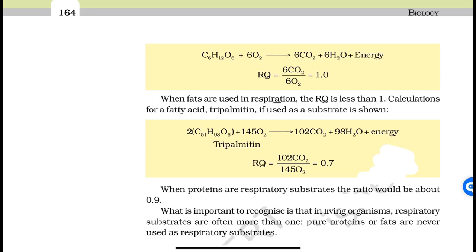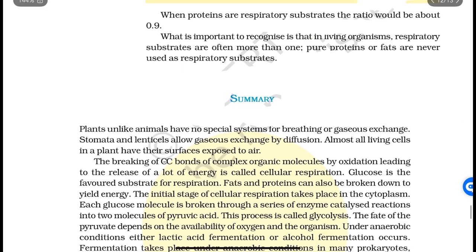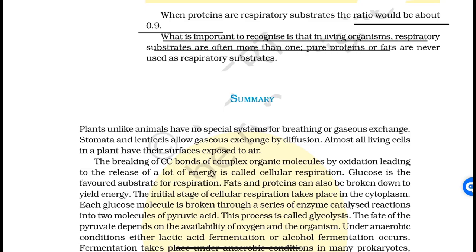When fats are used in respiration, the RQ is less than 1. Calculation for a fatty acid, tripalmitin, if used as substrate is shown. 2 C51H98O6 plus 145 O2 equals 102 CO2 plus 98 H2O plus energy, and its RQ is 0.7. When proteins are the respiratory substrate, the ratio would be about 0.9. What is important to recognize is that in living organisms, respiratory substrates are often more than one. Pure proteins or fats are never used as respiratory substrate.